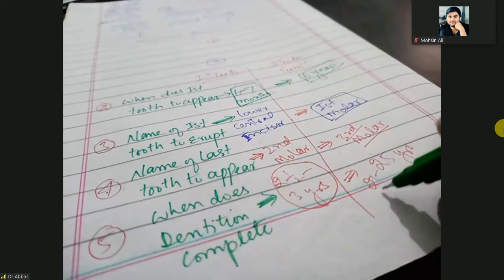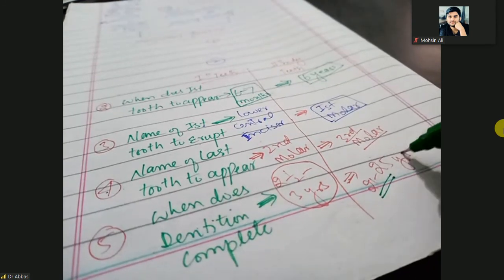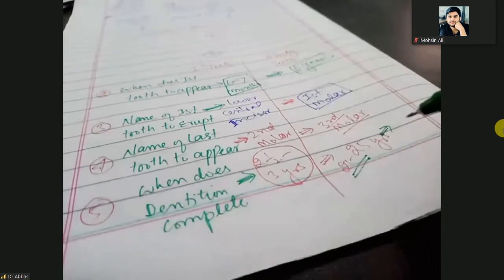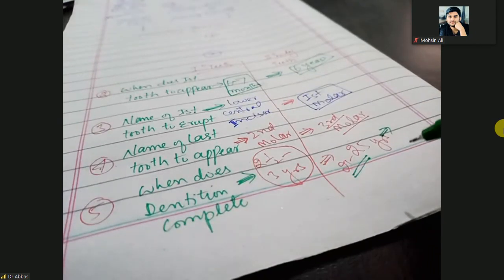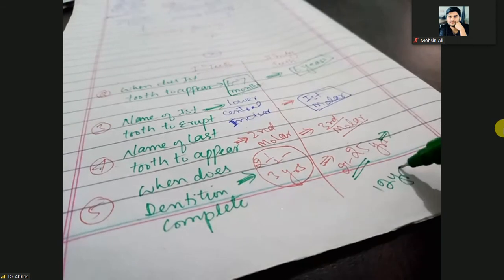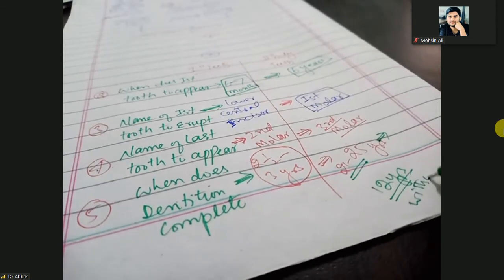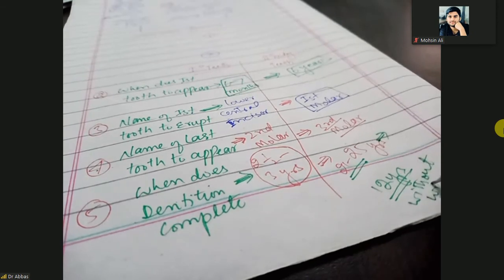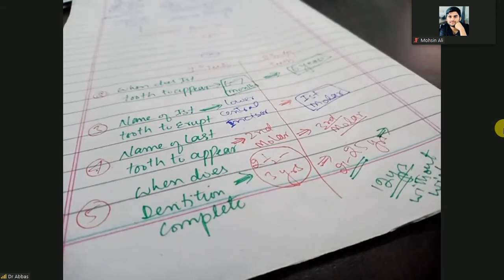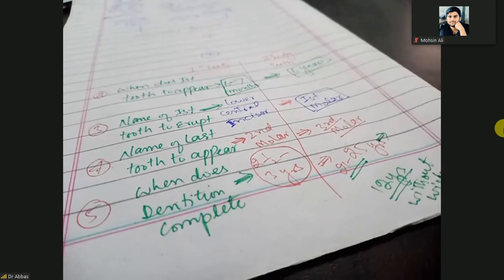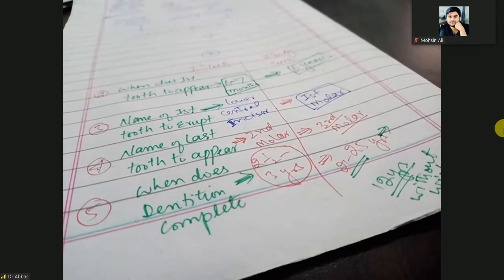So 21 to 25 years for wisdom teeth, but most commonly without wisdom teeth, that is 12 years. So these 5 points you have to remember all the time.